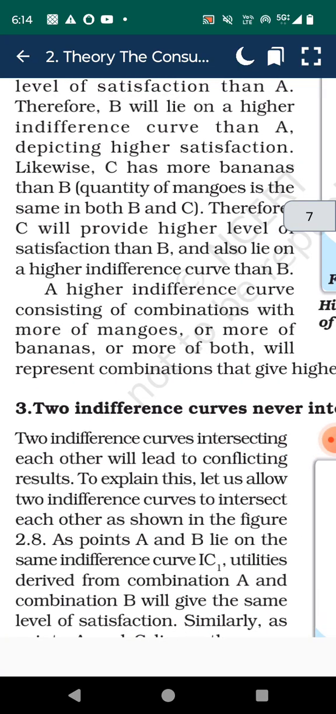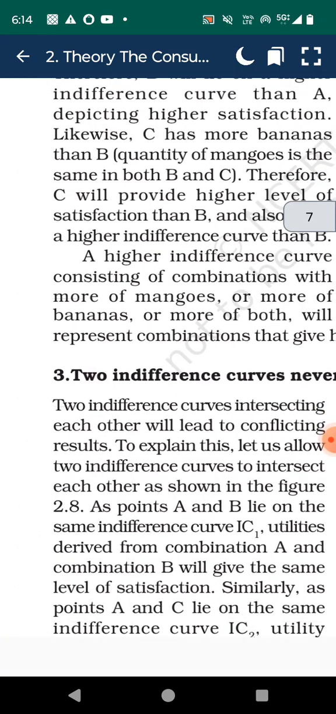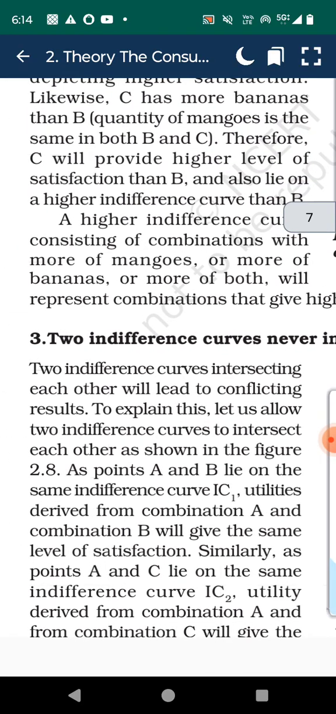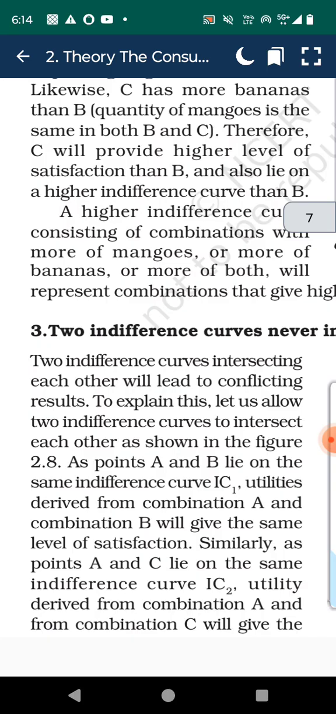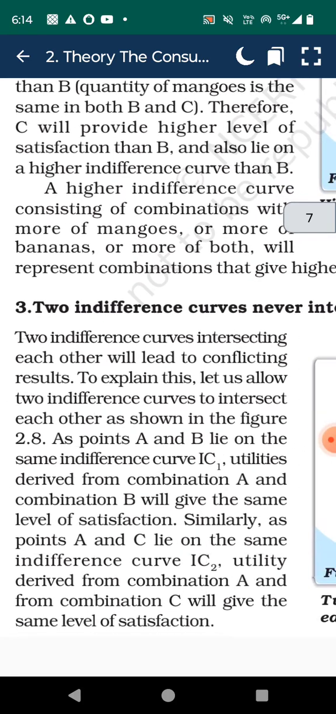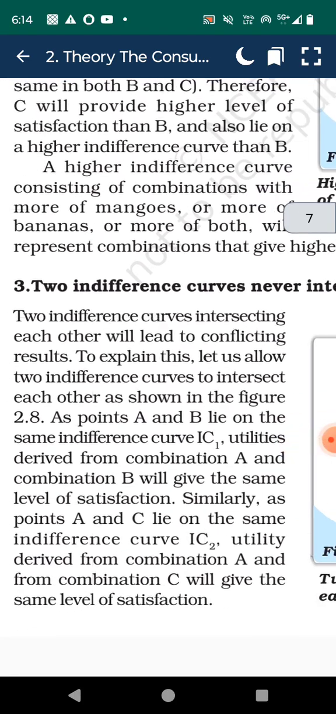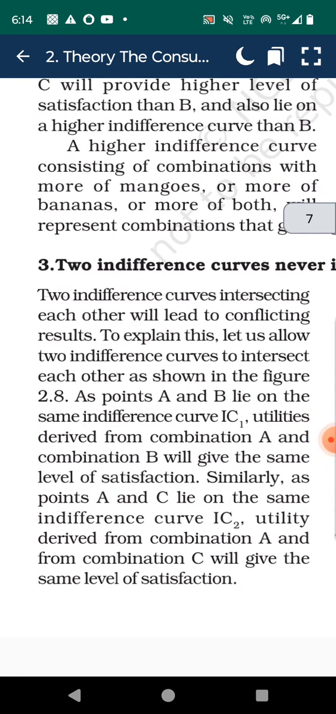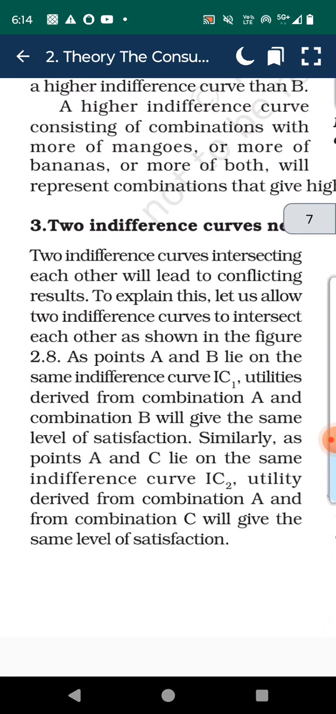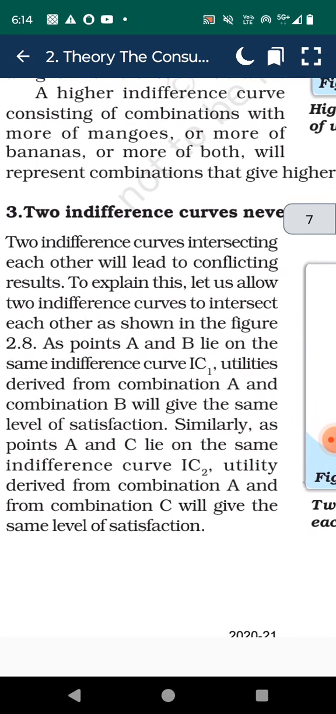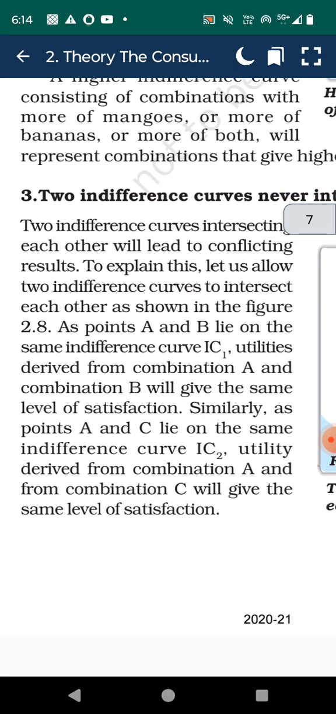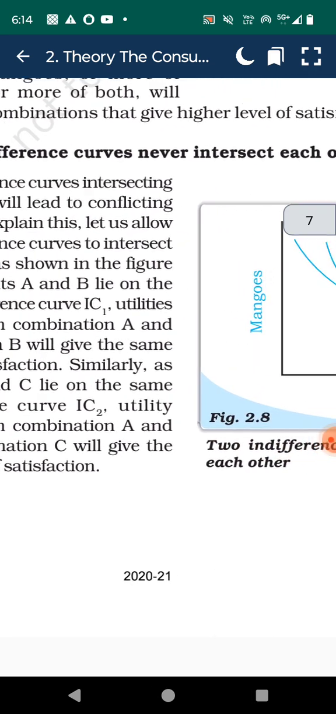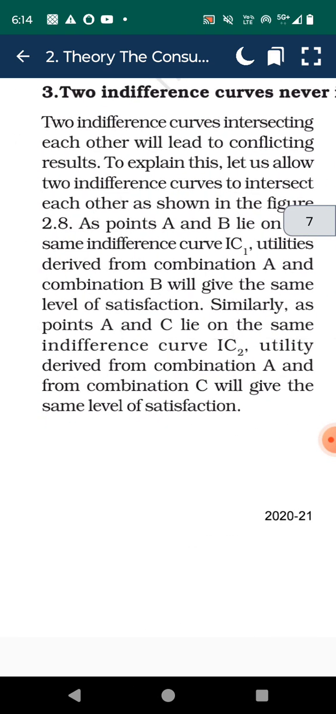Therefore, B will lie on a higher indifference curve than A, depicting higher satisfaction. Likewise, C has more banana than B. The quantity of mango is the same in both B and C. Therefore, C will provide a higher level of satisfaction than B and also lie on a higher indifference curve than B. A higher indifference curve consisting of combinations with more mangoes, or more bananas, or more of both will represent combinations that give a higher level of satisfaction.